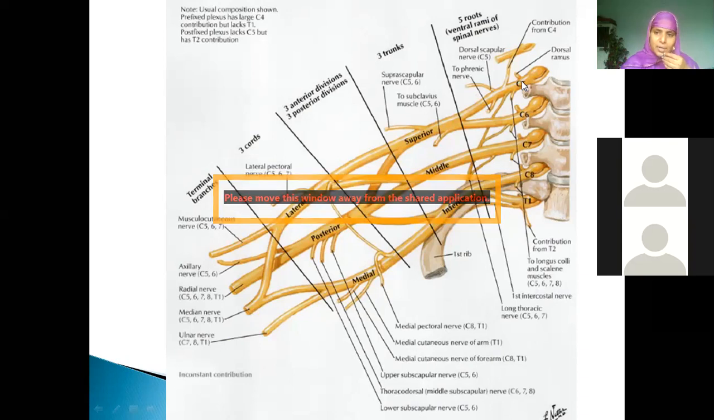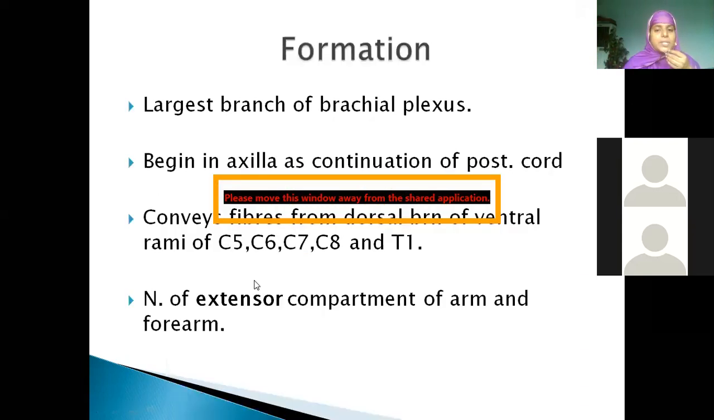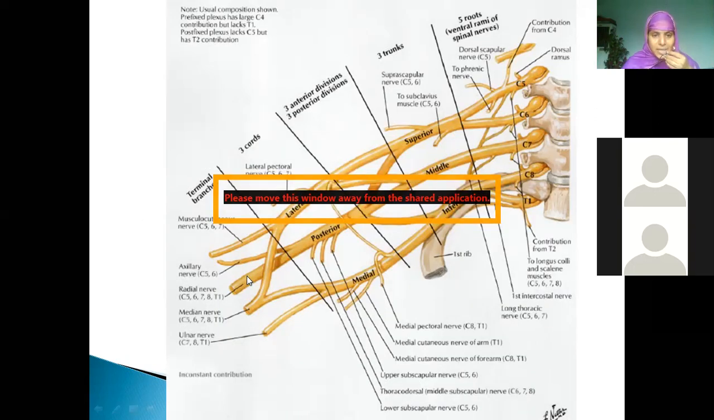That's the reason the root value is C5, C6, C7, C8 and T1. Can you see here? Radial nerve, root value C5, C6, C7, C8, T1, because the posterior division of upper trunk, posterior division of middle trunk and posterior division of lower trunk, all three are involved in the formation of the posterior cord. So that is the radial nerve. It is the largest branch. If you look at the brachial plexus itself, it is thicker than the median nerve, which we studied yesterday. It's quite thick. Where is it supplying?